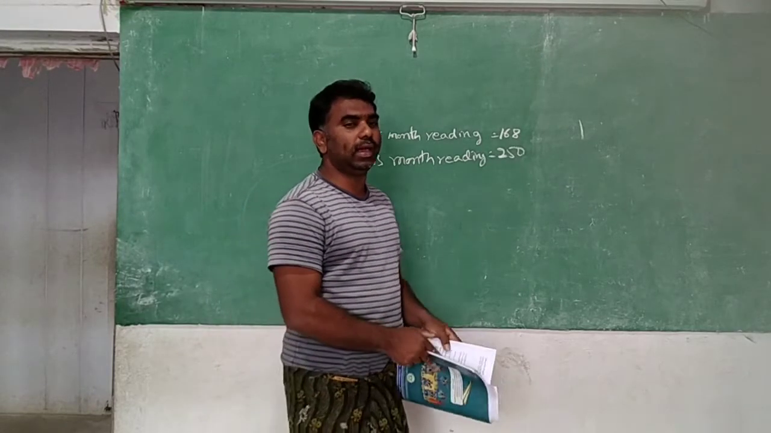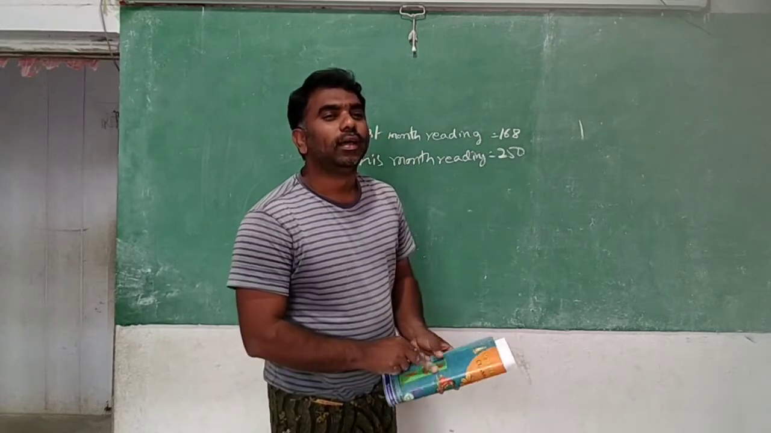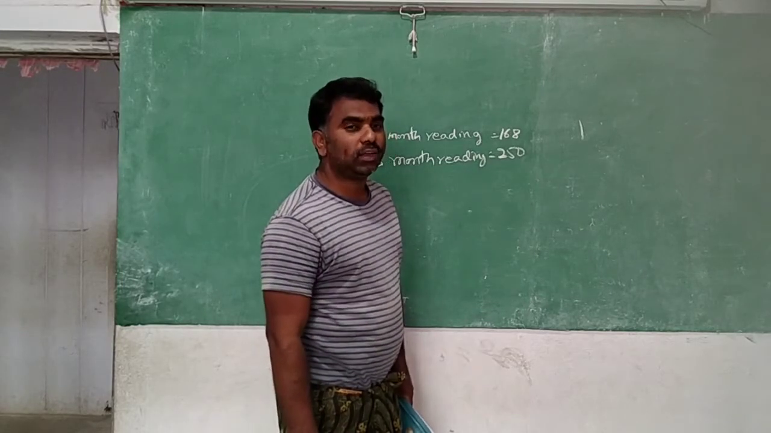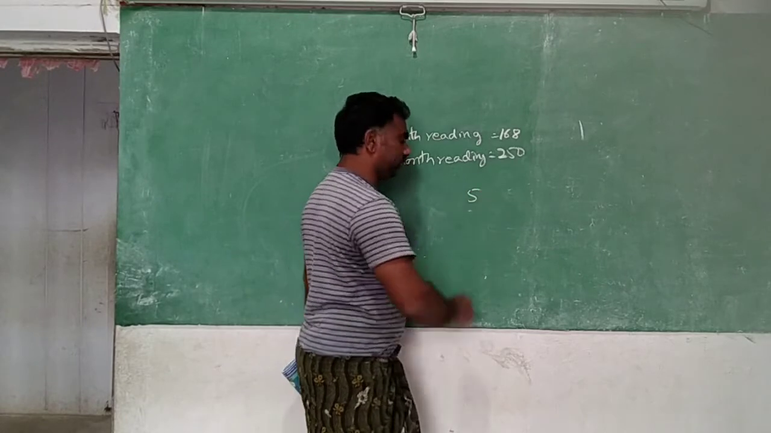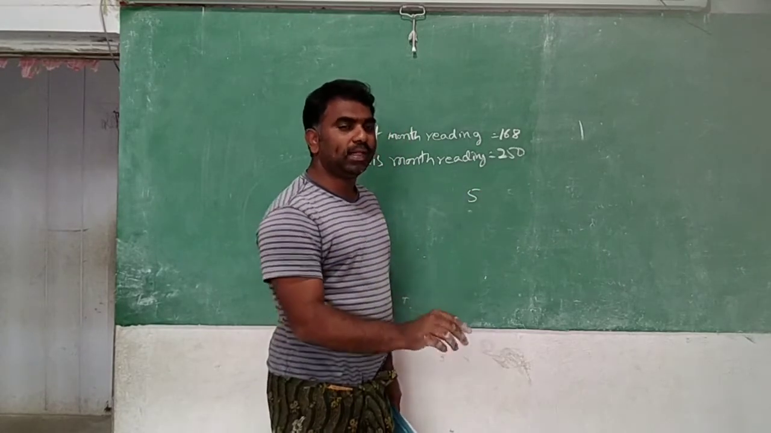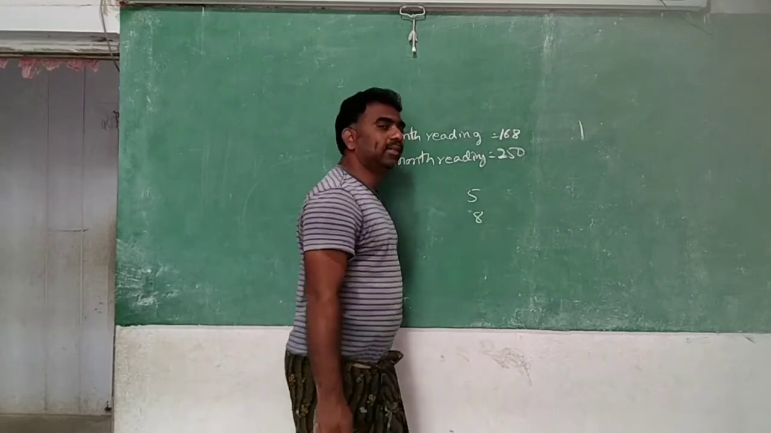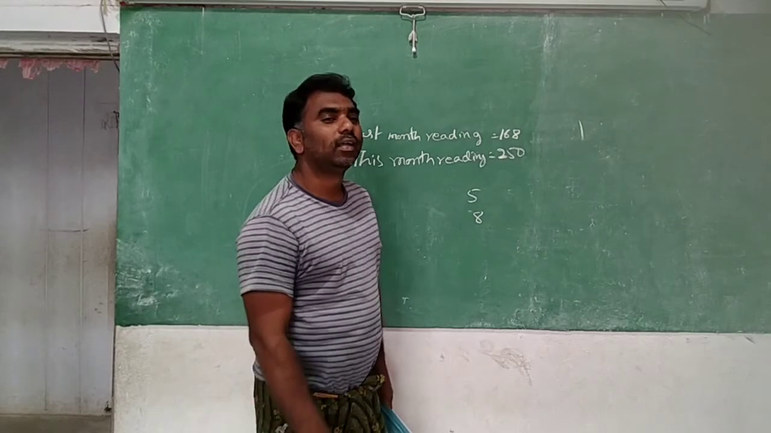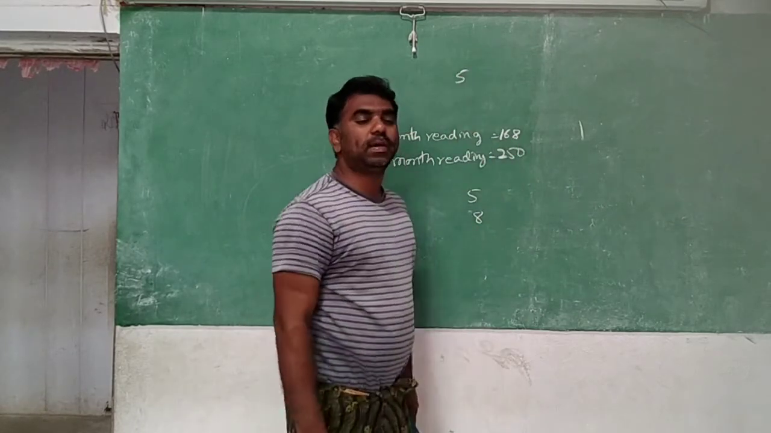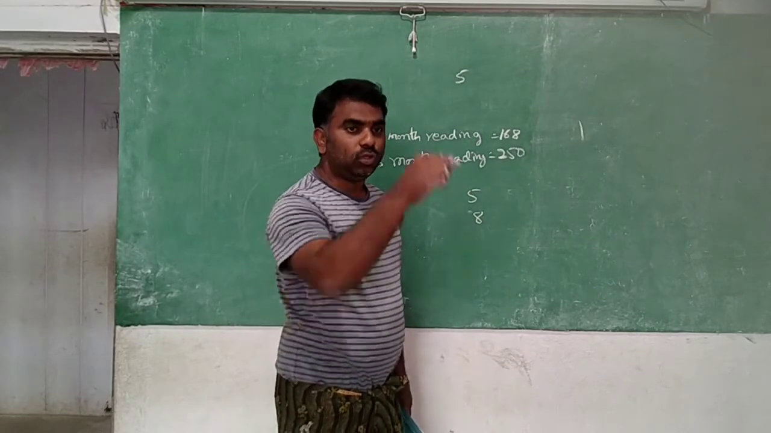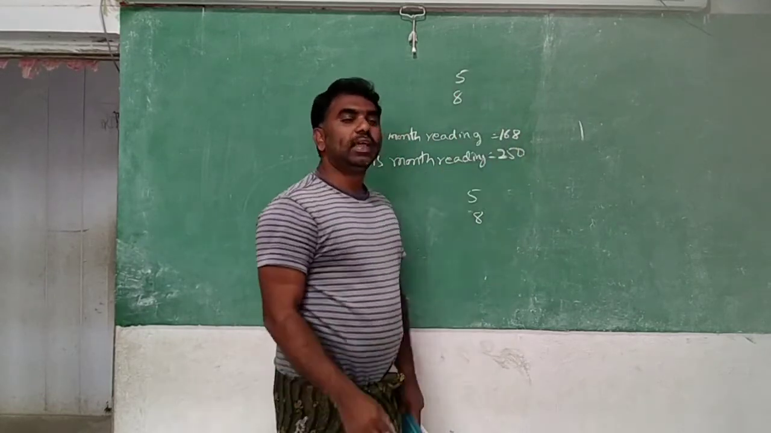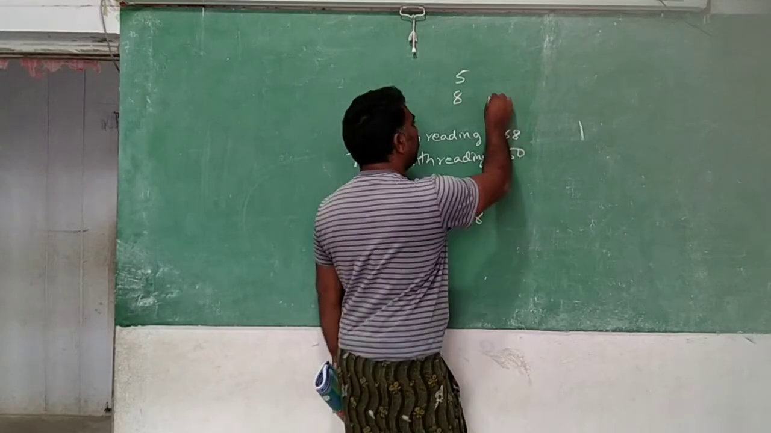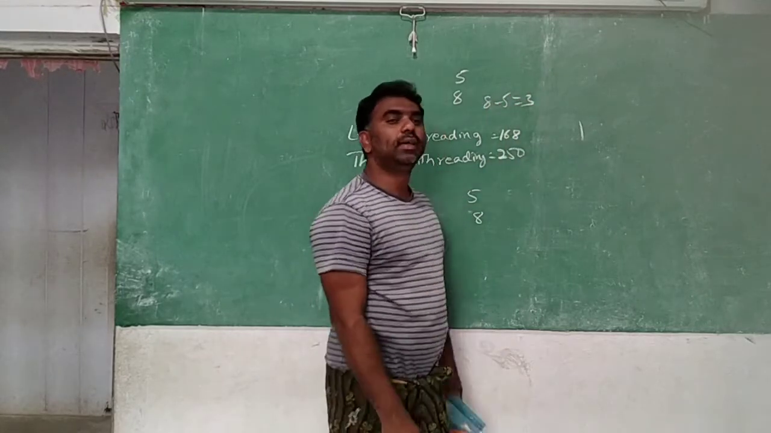Minus. For example, you think here: up to last month, you ate 5 bananas. Up to this month, you ate 8 bananas. In this month only, how many bananas is it? What should we do? We should do the subtraction. So what do you write? 8 minus 5. The answer will be 3.